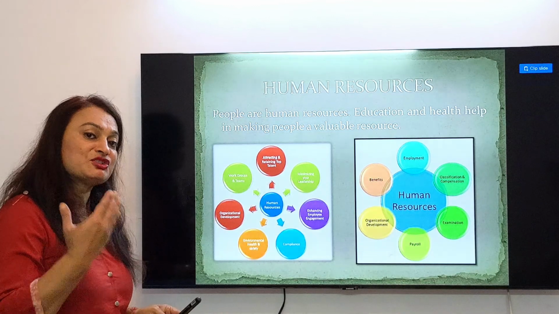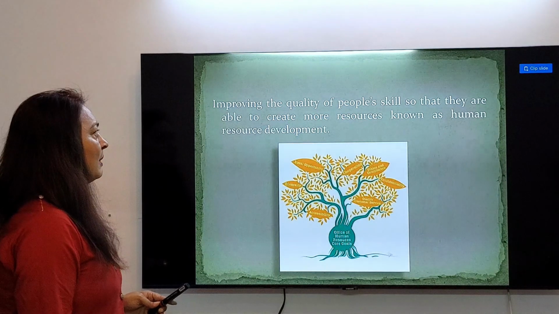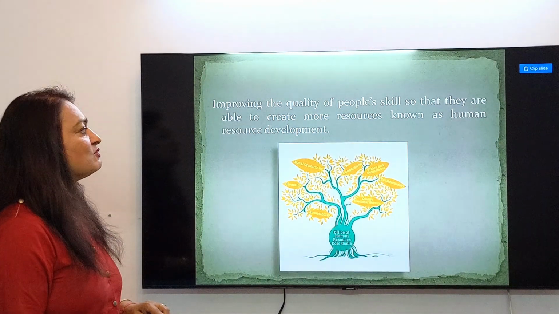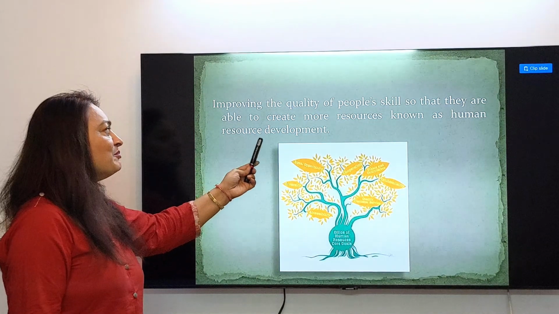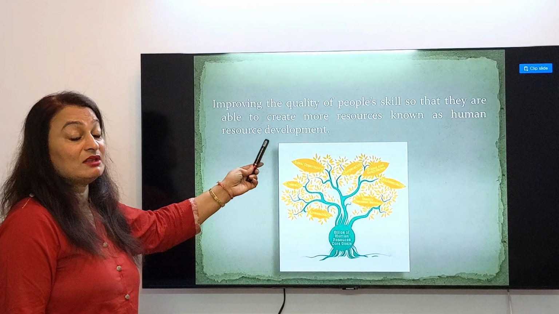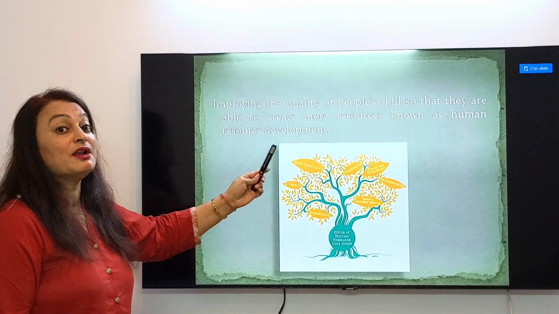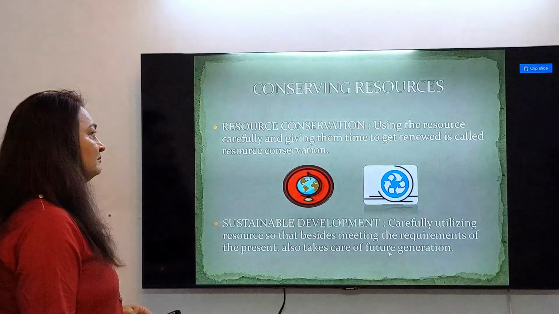And substance can be changed into resources because of the human resource. Improving the quality of people's skills so that they are able to create more resources is known as human resource development. By giving skill, knowledge, training for improving the skills of the human is known as human development.